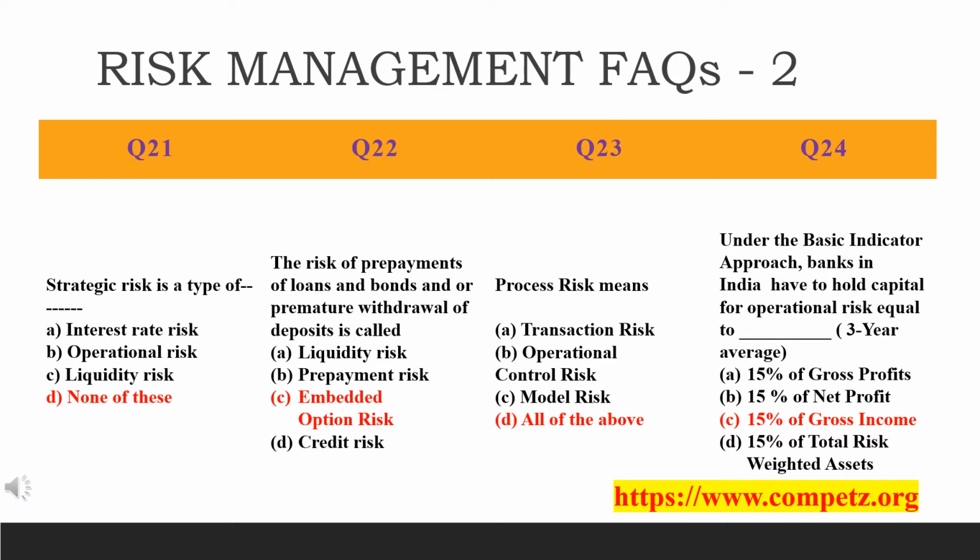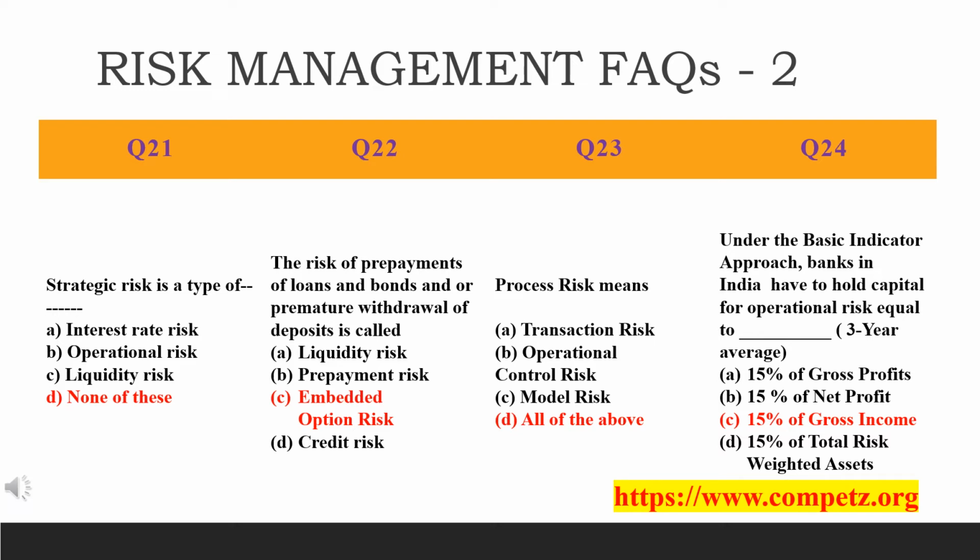Why? Embedded option. So what is that? This is such as the option for a customer to prematurely encash the deposit, or prepayment of loans, which creates uncertainty regarding the cash flow from the assets. The cash flow will vary depending upon whether an option is exercised or not. I would repeat once again, this is also an important question.